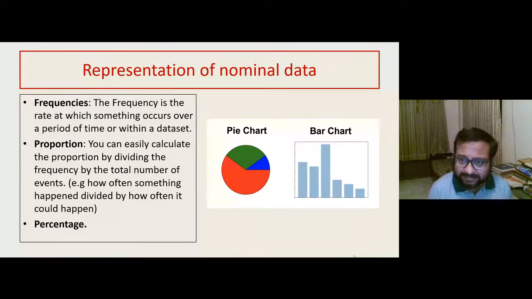If it is nominal data dealing with names, then very easy representation can be done with frequency bars using bar charts, proportions or percentages that can be shown with a pie chart. So for example, in a pie chart, we can show the mother tongue of individuals in a classroom. In a bar chart, we can show the frequency at which people use different social media within a particular age range.